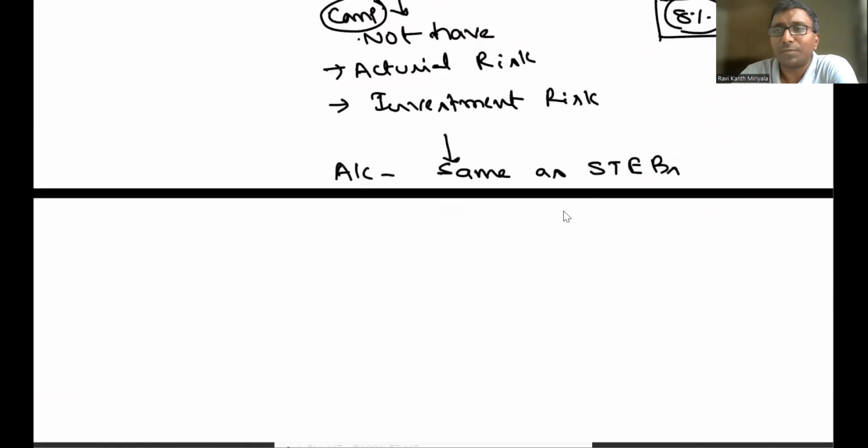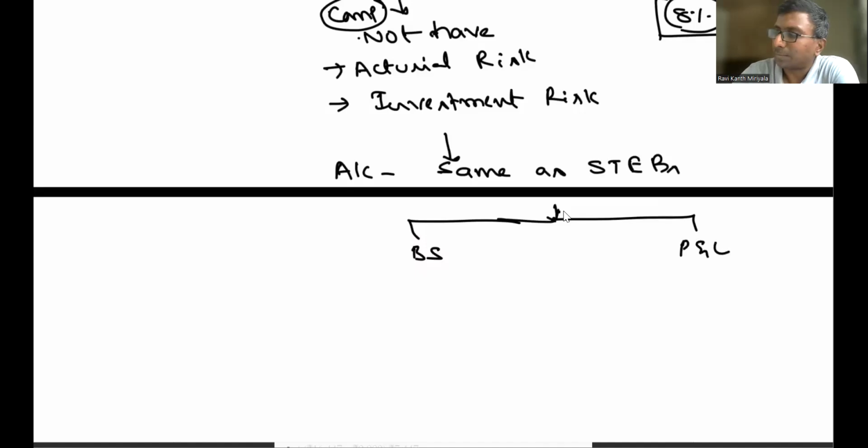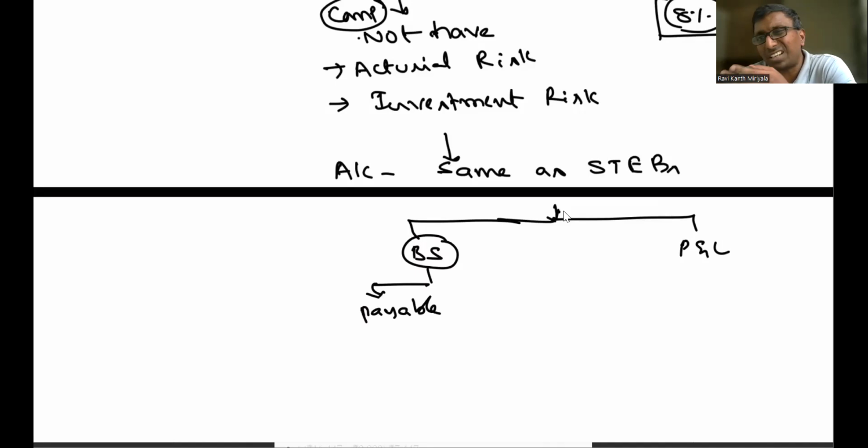Accounting, when you do it, what about with respect to the balance sheet? What about with respect to profit and loss? In the balance sheet, if something is payable as on 31st March, and the contribution will be made by 30th of April, a one month gap they will give, within current, then if it is payable, it will be presented as a current liability.